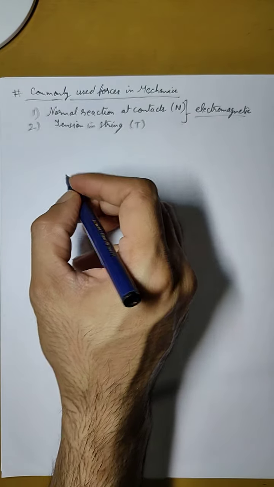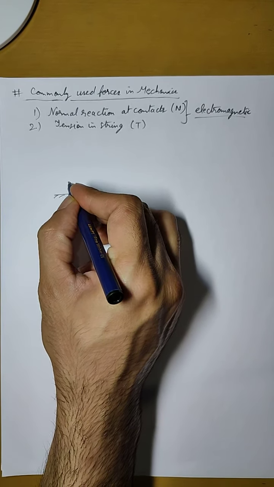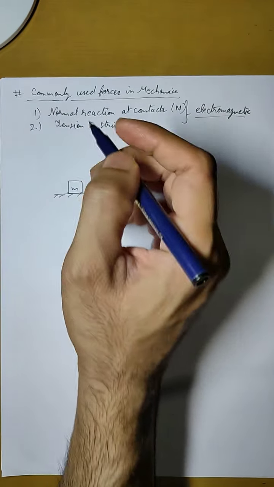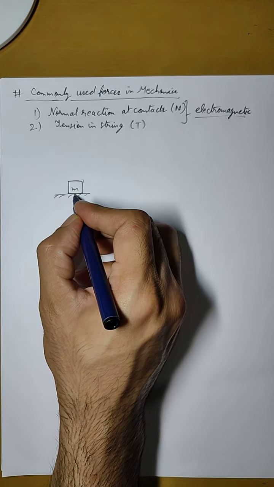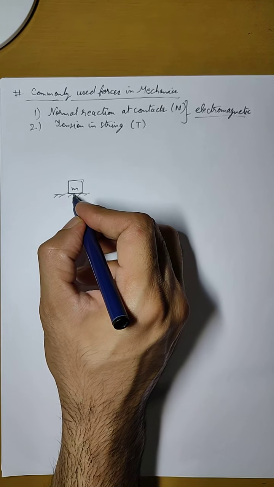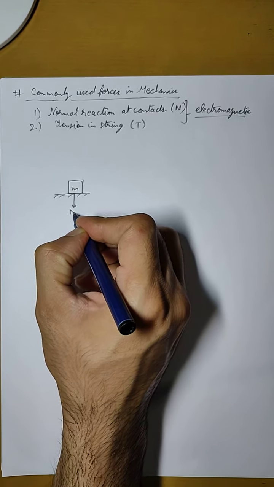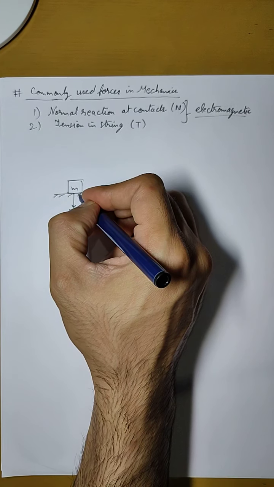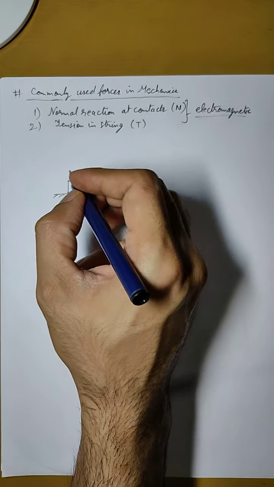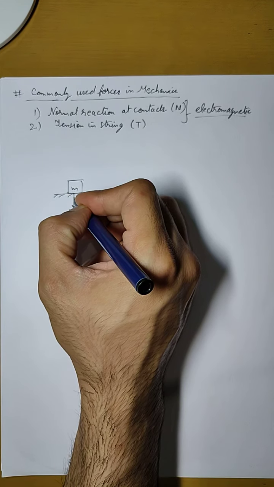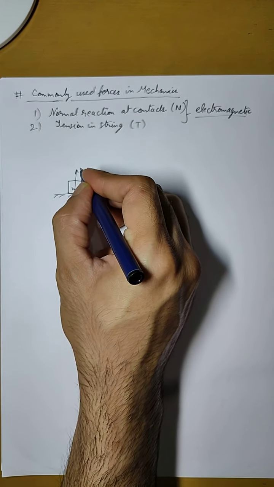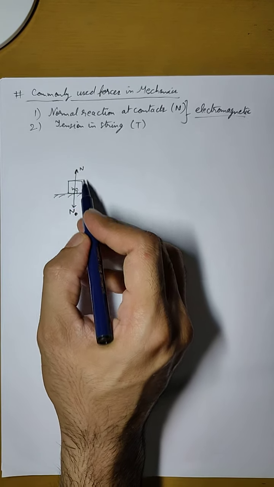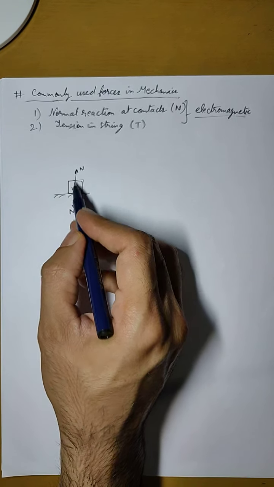Now let us do an example. Let us say there is a ground and there is a box of mass m kept on the ground. Now the normal force is that this box will apply a normal, meaning perpendicular, force in the downward direction. Let us say this force is N. Then as a reaction by third law of Newton, the ground will also apply the same force N in the opposite direction, that is in upward direction. And the angle between the normal and the ground will be 90 degrees because they are perpendicular.